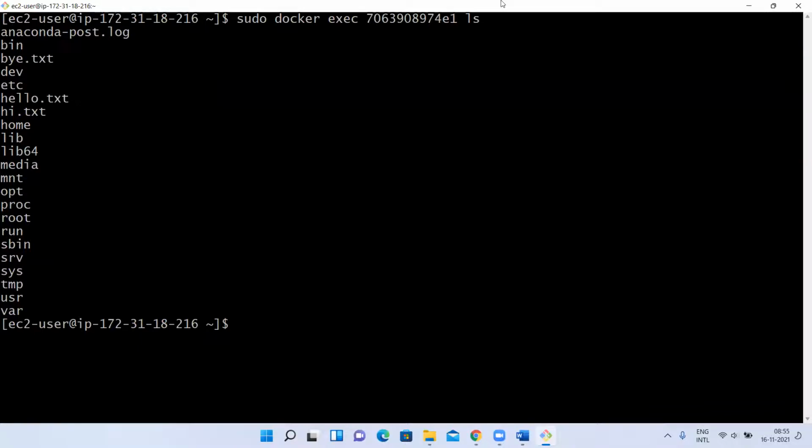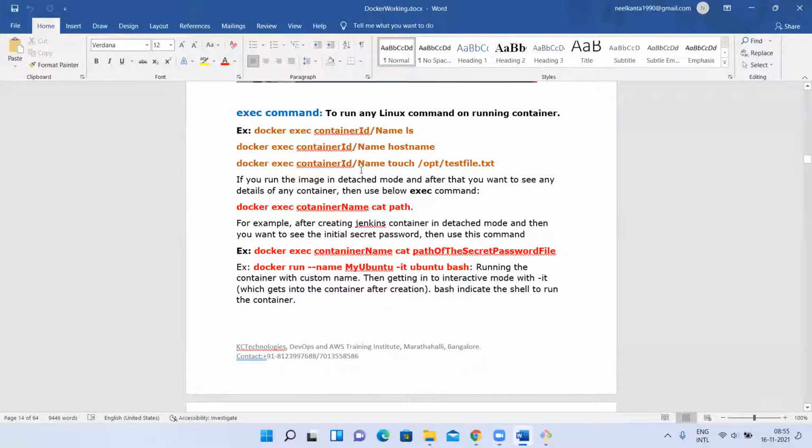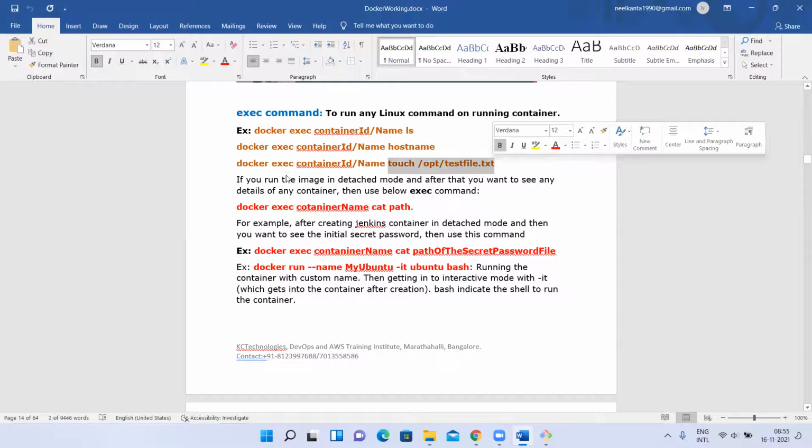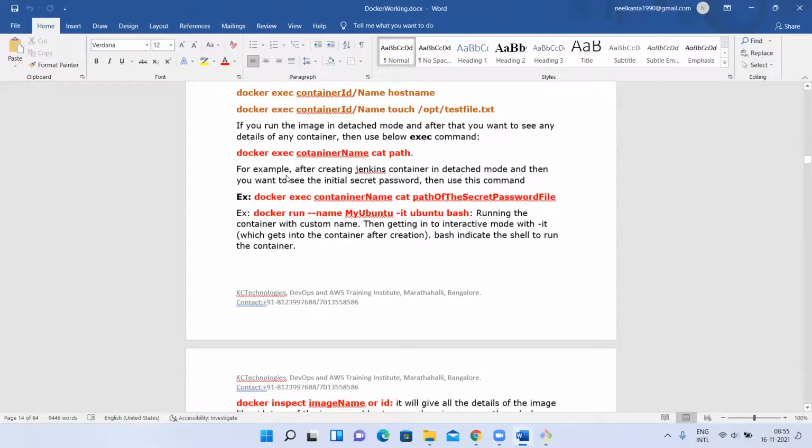It has printed everything present inside the container. Understood, guys? So attach enters inside the container. Without entering inside the container, if you want to perform something, you can use exec. This command will remain on the Docker host only. Whatever command you are passing to exec, it will carry this command, execute it on the Docker container, get the result and display it on the Docker host itself. Understood, guys? Yes, sir. Okay, fine.